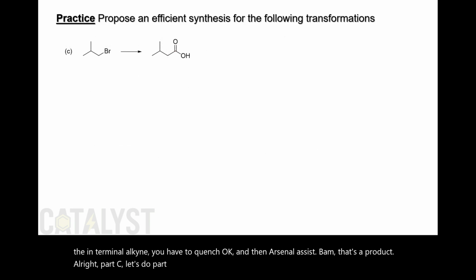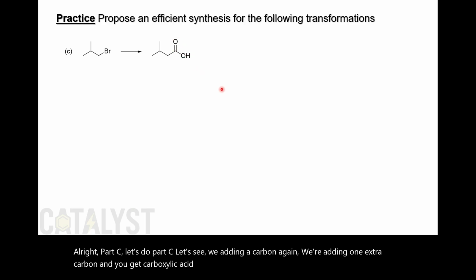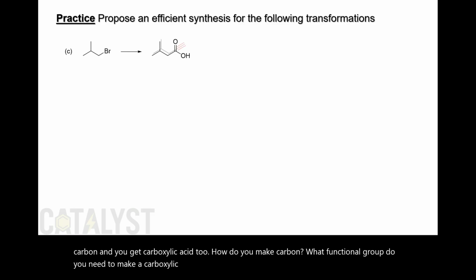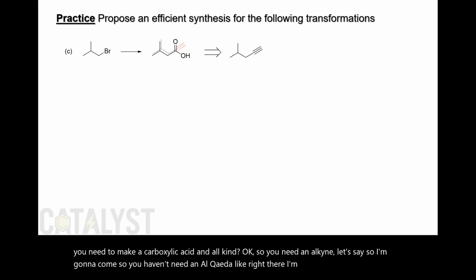Let's see. We're adding a carbon again, huh? We're adding one extra carbon, and you get a carboxylic acid too. What functional group do you need to make a carboxylic acid? An alkyne. So you need an alkyne like right there, to make from an alkyne. The starting compound is right here.